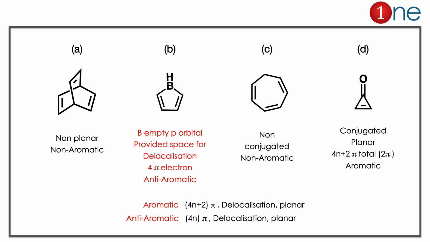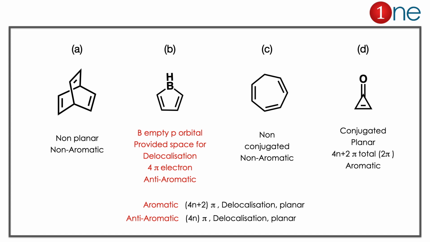Here we have to analyze one by one. The first one is a bicyclic system. It is definitely not a planar system, so it is non-aromatic. If you look at B, it has boron. Boron has an empty p orbital, so it provides space for delocalization. You may consider it like a cation, so electrons can rotate freely. So 4 pi electrons, planar and cyclic, so definitely it is anti-aromatic.